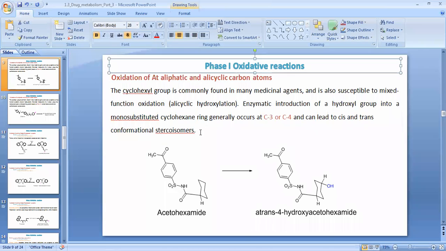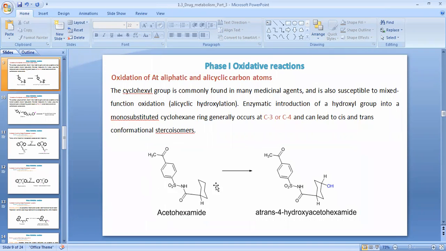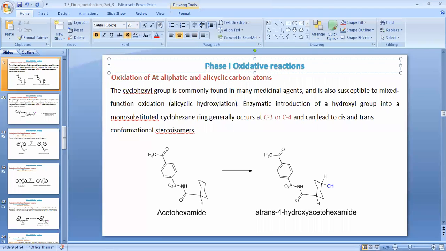Drug molecules which contain a cyclohexyl ring in their structure are metabolized by this type of oxidation. Which type?